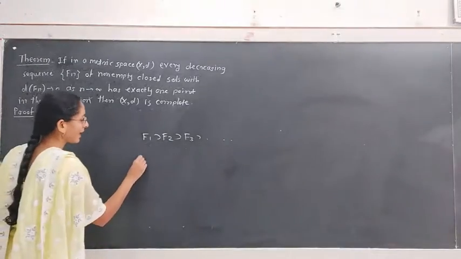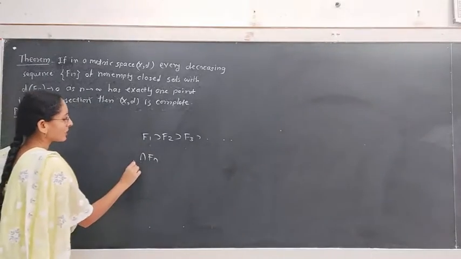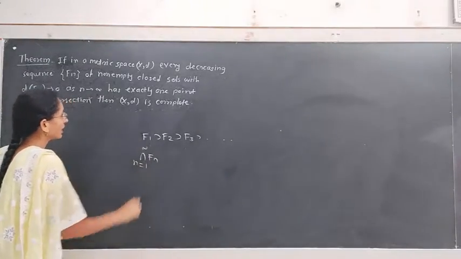That means it is given that the intersection of Fn for n equal to 1 to infinity contains exactly one point.